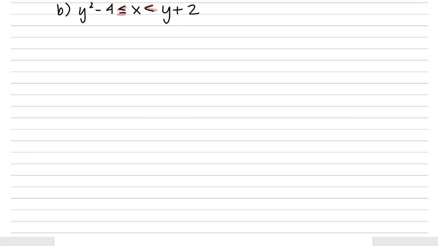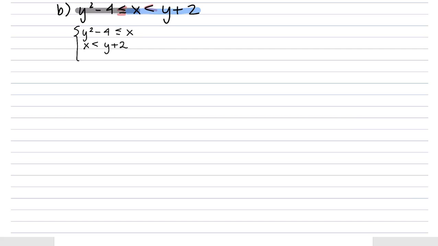So our two conditions that must be true are the first inequality, y squared minus 4 less than or equal to x, and the second one, x less than y plus 2. So let's write it that way: y squared minus 4 less than or equal to x, and x less than y plus 2. Okay, that is our system, a little bit more familiar as how we've seen it.